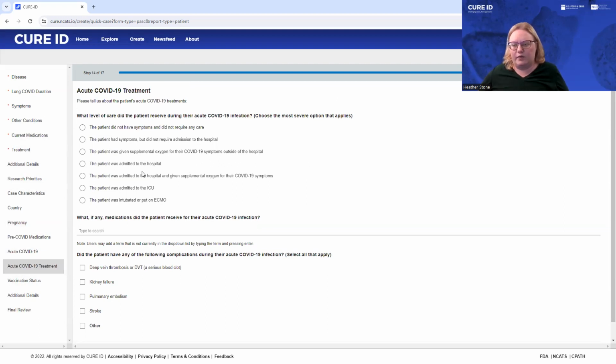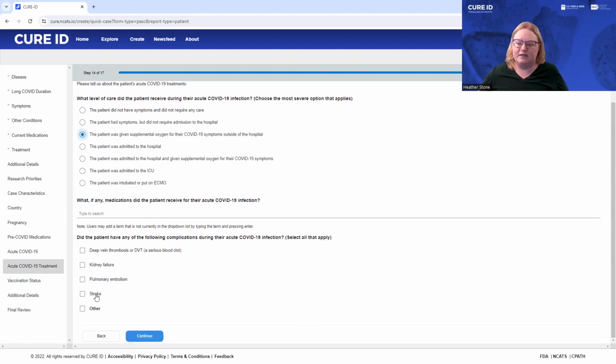We then request that you provide information about the level of care the patient received during their acute COVID-19 infection, what medications, if any, the patient received for their acute COVID-19 infection, and whether they developed any of the following complications.